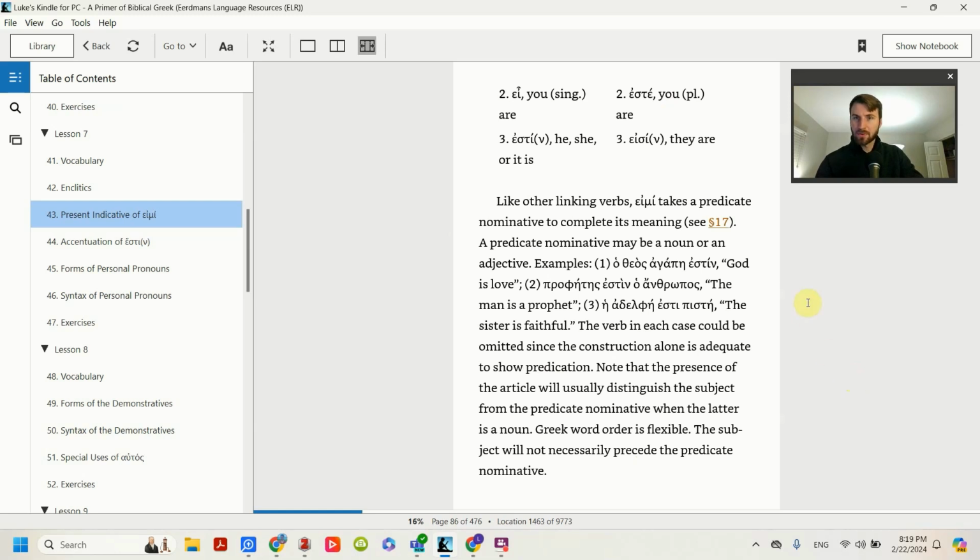And an important thing here to know is that because eimi is not an action verb, it doesn't have direct objects. Instead, it has a predicate nominative, which can either be a noun or an adjective. Okay, so I can say here, God is love. Love would be a noun there. Or here, the man is a prophet. A prophet is a noun. But both of those are in the nominative because they're the predicate nominative of the to be verb.